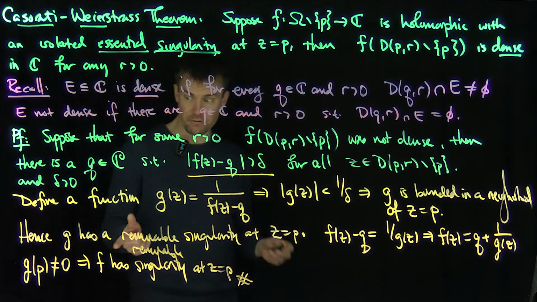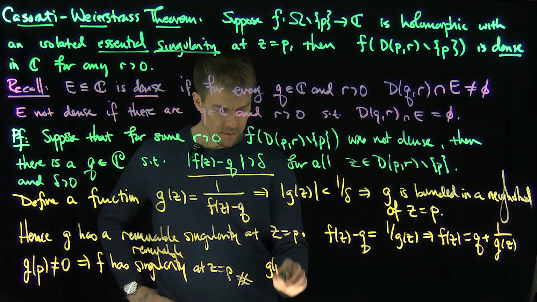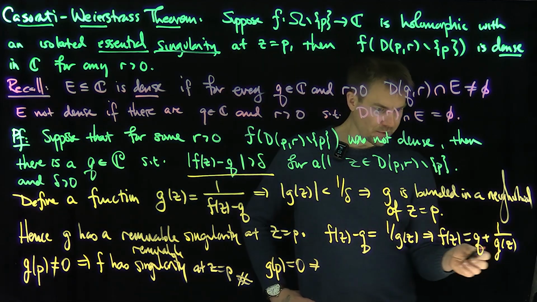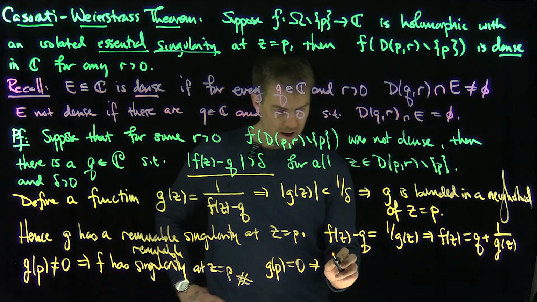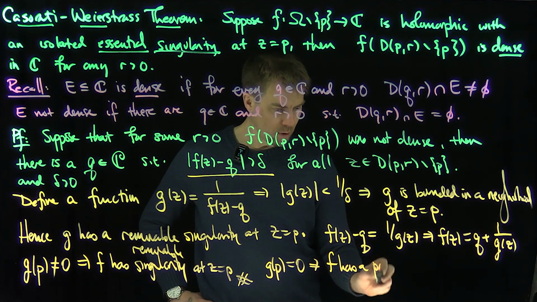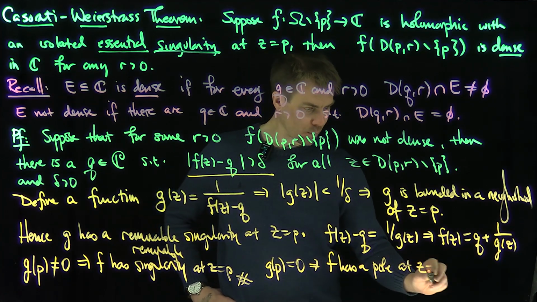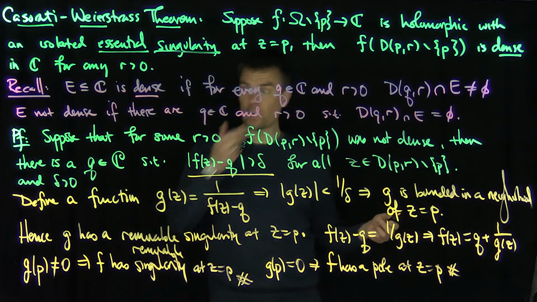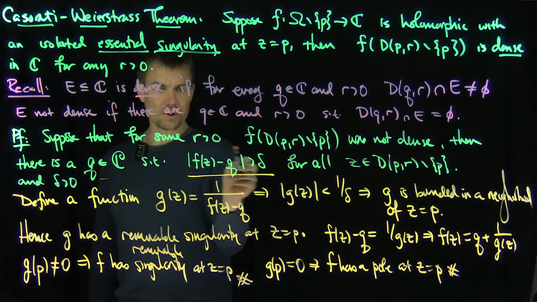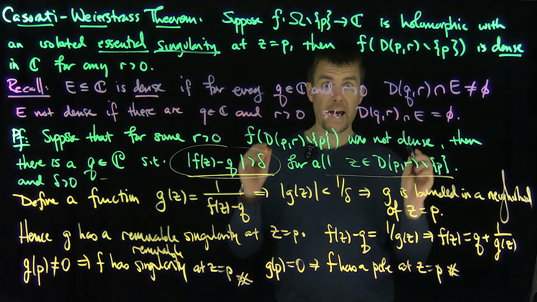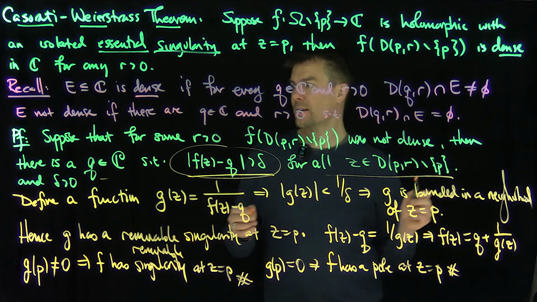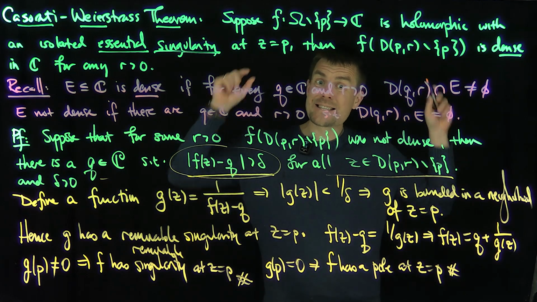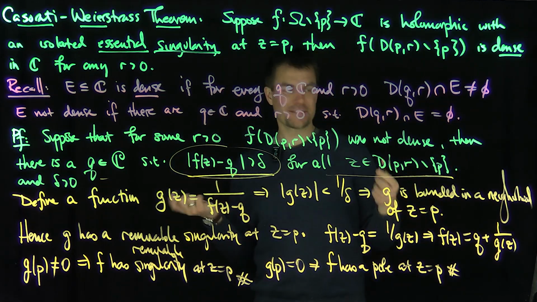That's not possible. That's a contradiction. So g of p has to be 0. But that implies what? If g of p is equal to 0, that says that f has a pole at z equals p. That's also a contradiction. So it's a contradiction in every case, which means my assumption that I could find a q such that this was true for all z in this disk had to be false. So it's false that that set is not dense. Therefore, that set is dense.